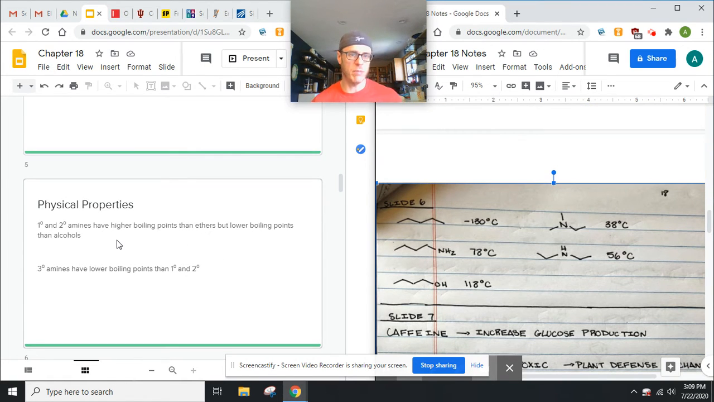First and second degree amines have higher boiling points than ethers, but lower boiling points than alcohols. Tertiary amines have lower boiling points than that. So you can see here's pentane, here's butanamine, 78, so it's much higher than its alkane, but lower than the alcohol. Here's your tertiary amine, 38. Here's your secondary amine, 56. Everything is kind of clumped in there.